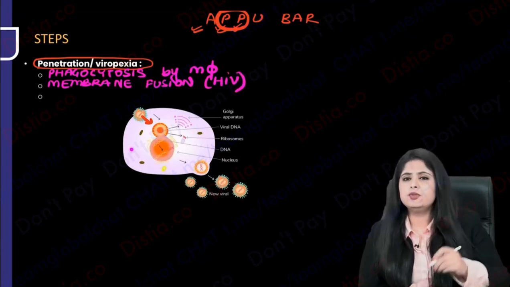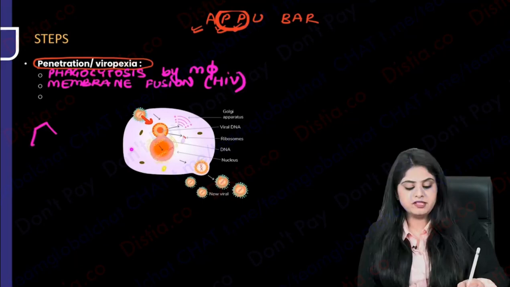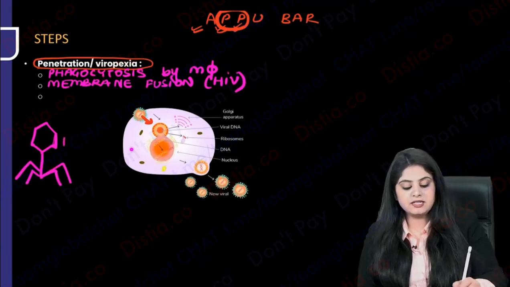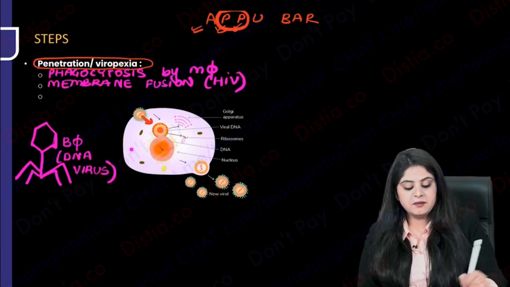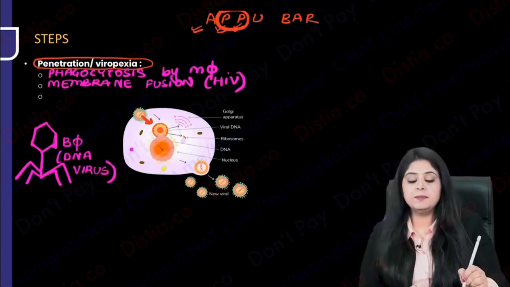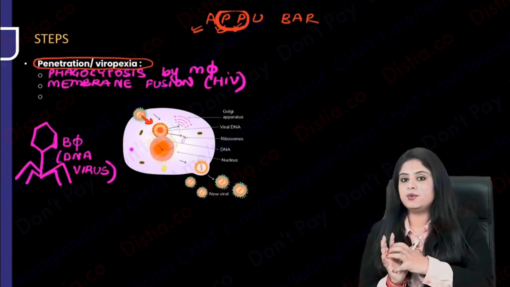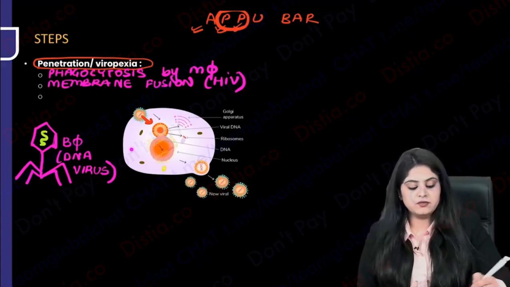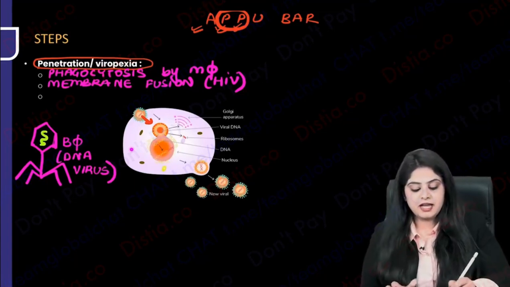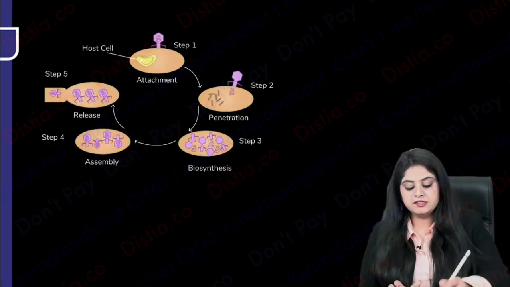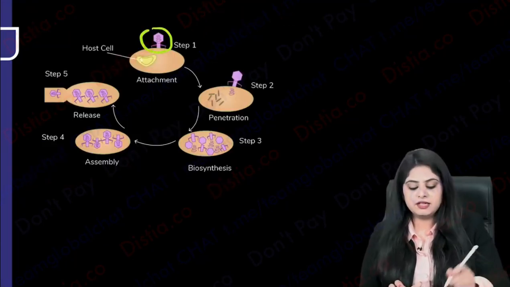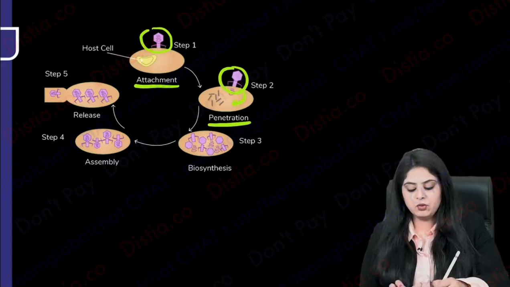And third is, do you all remember a virus? I'll draw the shape. Let me see how many of you remember this. Which virus was this? Ma'am, the tadpole. This was a bacteriophage. Bacteriophage is also a DNA virus, right? So imagine if a bacteriophage has to enter into the cell, the whole tadpole doesn't enter into the cell. No. You know this DNA virus, bacteriophage, it kind of spits.